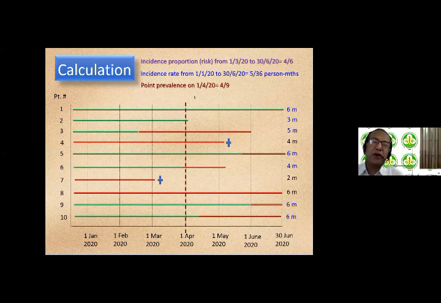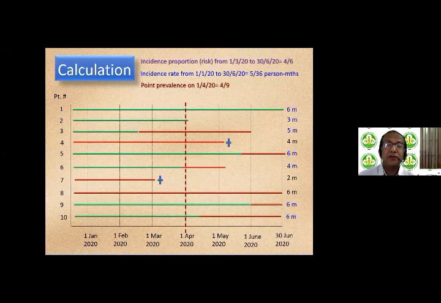Okay, what was the point prevalence on the 1st of April 2020? So on the 1st of April 2020, of the 10 patients, 1 had already died. That is patient number 7. See the blue cross that died somewhere in the beginning of March. So that person will no longer be under consideration for point prevalence on 1st of April.